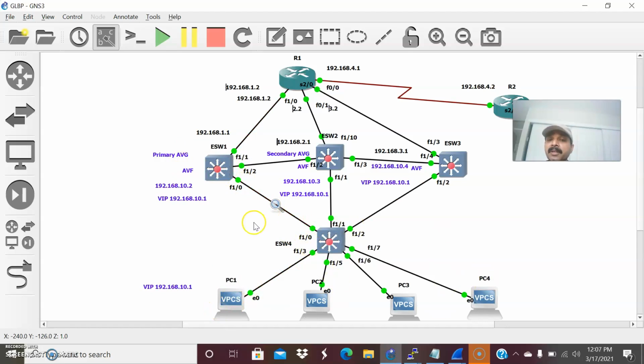Whenever the client sends an ARP request, in the ARP reply the AVG will send the virtual MAC address assigned to the individual client. That traffic forwarding is done by the AVF. The AVG will assign its own router the AVF forwarder role. When this AVG goes down, automatically the secondary AVG will take over the active role and assign its own router the forwarder role, right? That is the way it works.